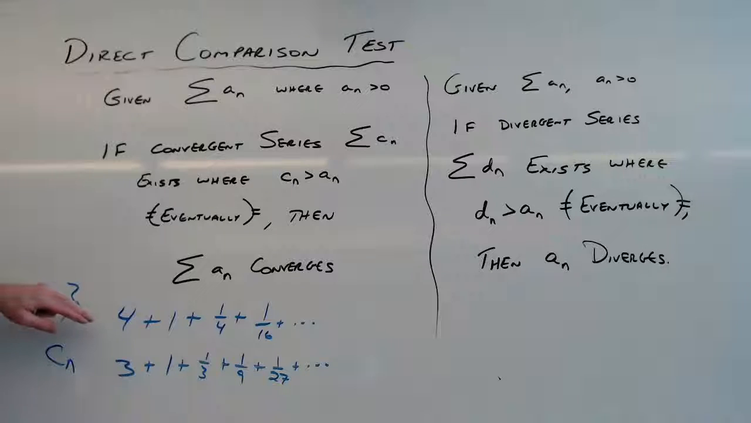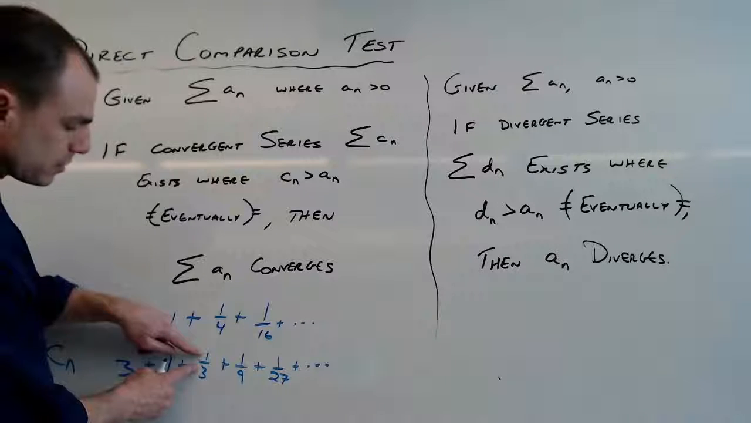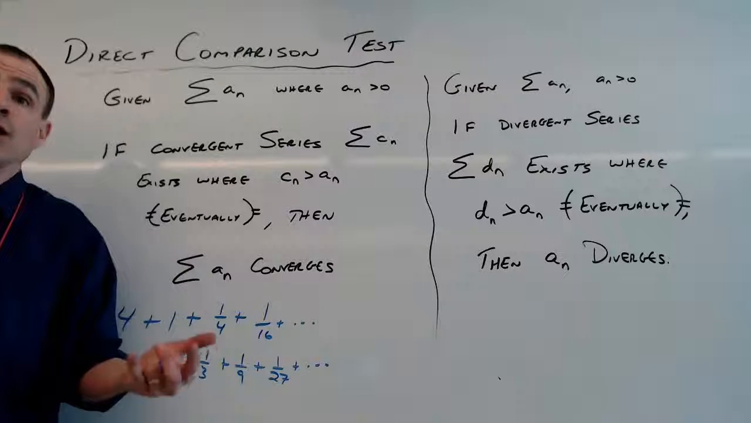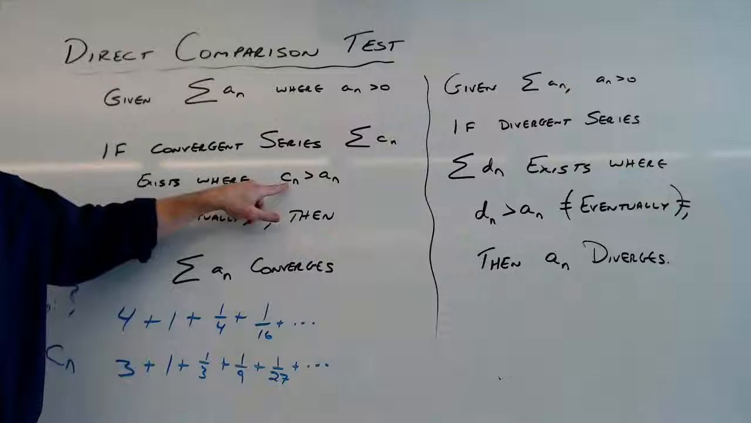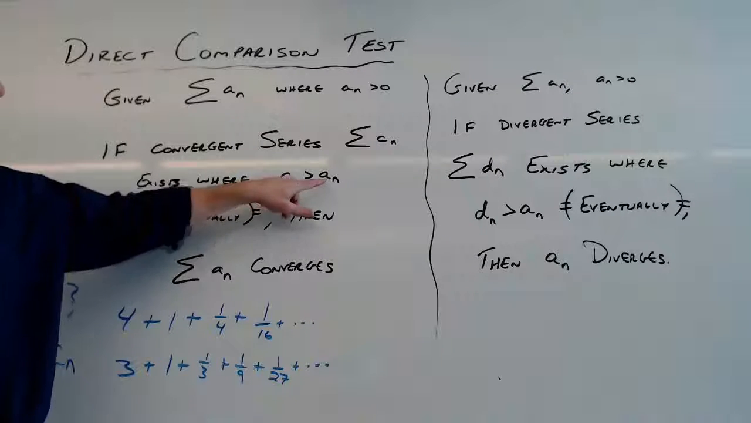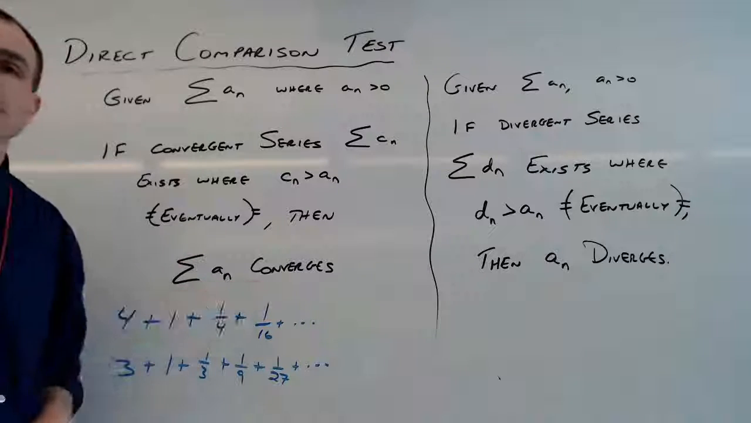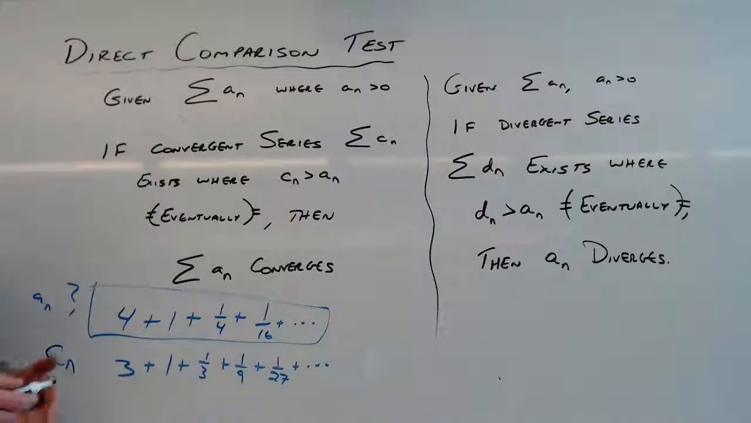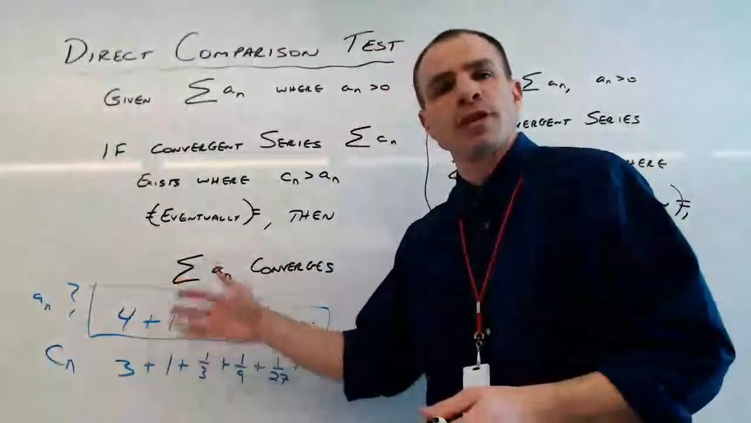Now, initially, A is larger than C. Then they're equal to each other. But eventually, the terms in C are larger than the corresponding terms in our unknown series. What does that mean? Well, C converges, and C's terms are larger than A's terms, eventually. So therefore, this series must converge as well. And we can actually prove that it converges with the geometric series test. But again, just kind of working with a basic example here.